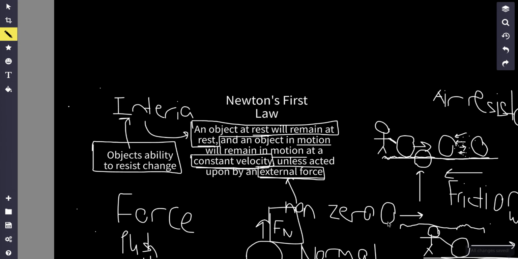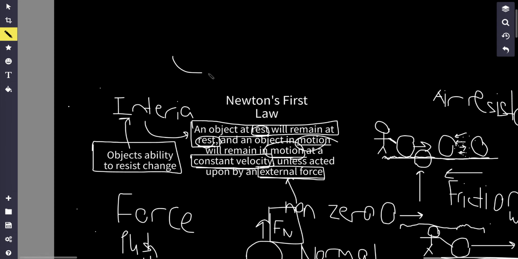Now, the reason why this is also called the law of inertia is because inertia is basically the property of matter that resists change in motion. It's the object's ability to resist change. So an object at rest wants to remain at rest, right? An object in motion wants to remain in motion unless it's acted upon by an external force. So Newton's first law of motion is also referred to as the law of inertia, and it describes how objects behave according to their inherent inertia.